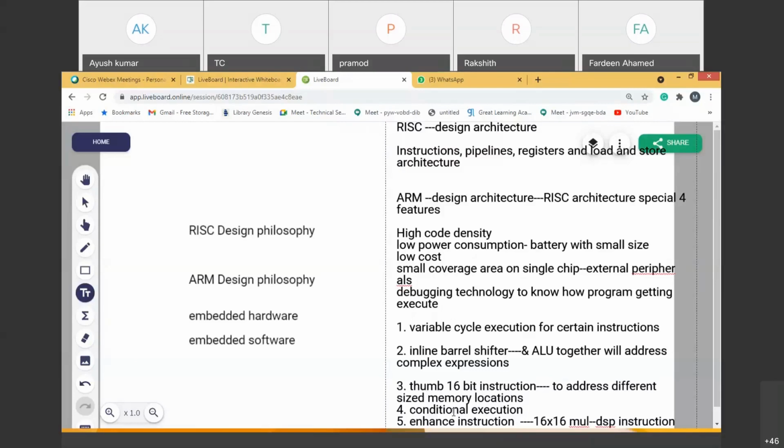Some other blocks totally form an embedded system. How are these blocks connected? All these blocks are connected by data buses.